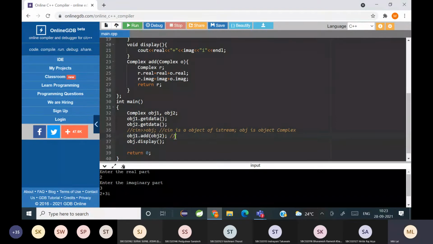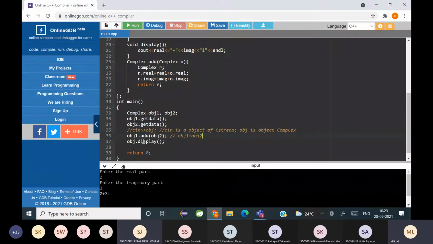We represent this as object1 plus object2 when we do operator overloading, right? Yes, this is what we learned yesterday, that obj1 dot add passing obj2 was represented as obj1 plus obj2, right? Yes or no?